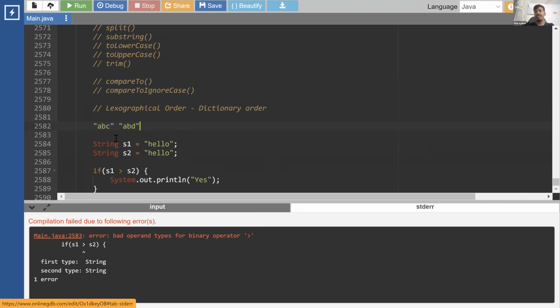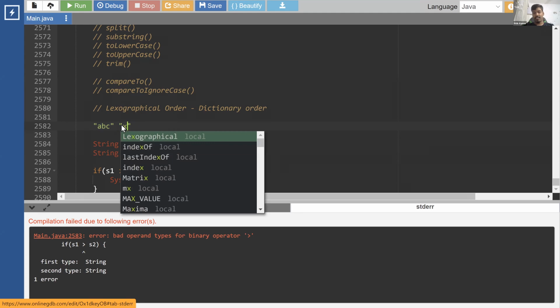How did we get this ABC first? Because we are used to comparing it. We compared the first character, it is equal. We compared the second character, it is equal. And then we compared the third character. Since the third character was not equal, we thought, okay, this is going to come first and this is going to come second. If I give you a string like this, let's say X and BC.